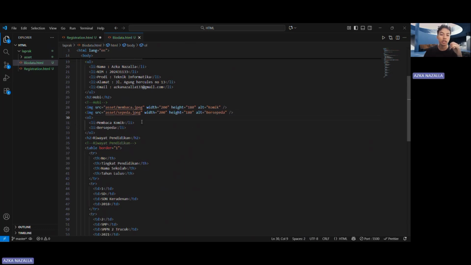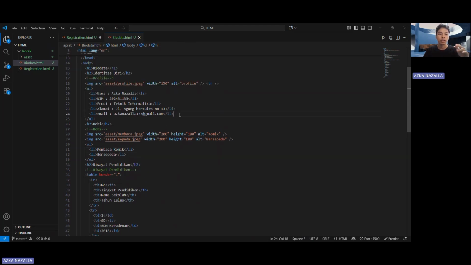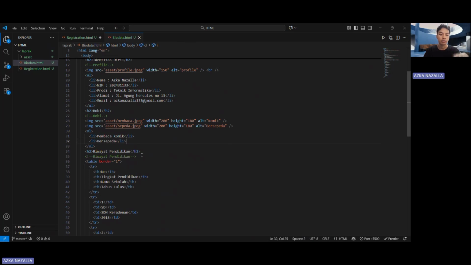And this is an ordered list to list my hobbies in sequence. In an ordered list the items will be numbered, and in an unordered list they will not be numbered.